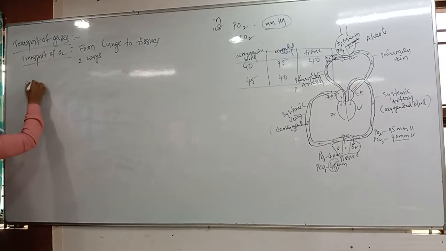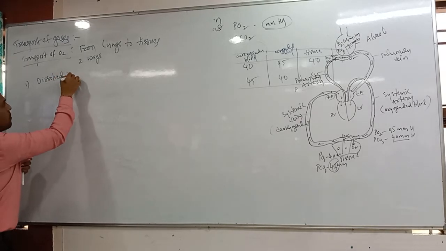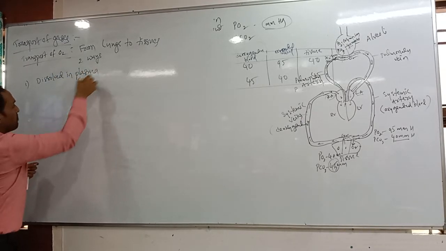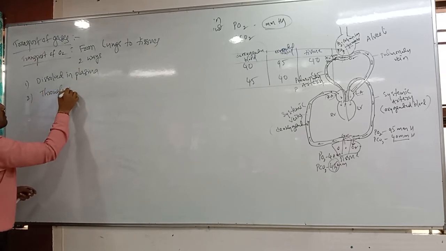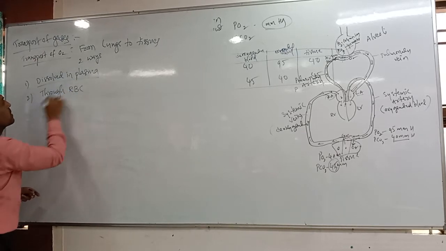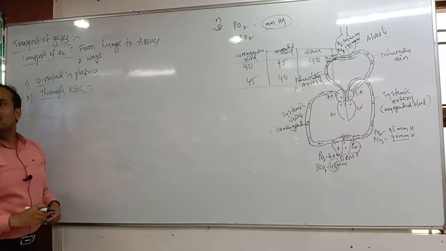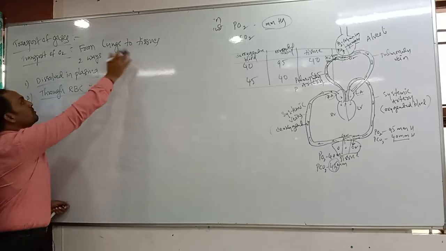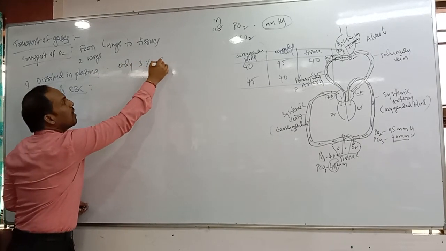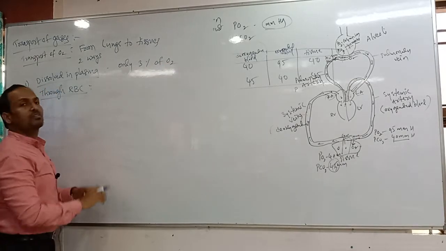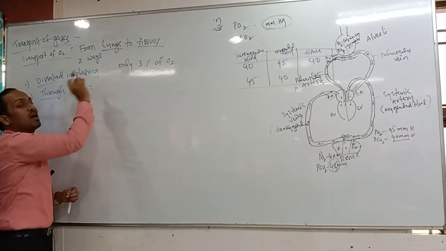The first one is dissolved in plasma, and the second one is through RBC. Now in this, the percentage is compulsorily important. How much percentage of oxygen is transported from lungs to tissues? Only 3% of oxygen is moving from lungs to tissues dissolved in plasma.